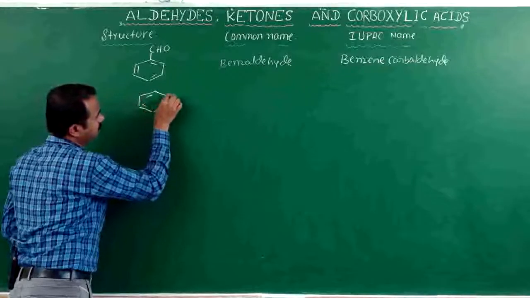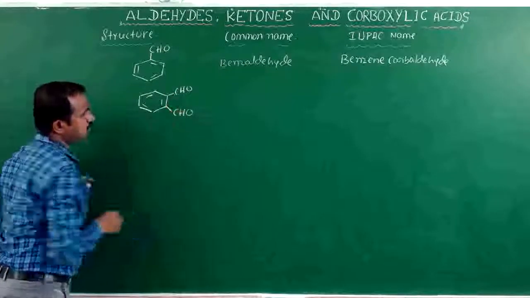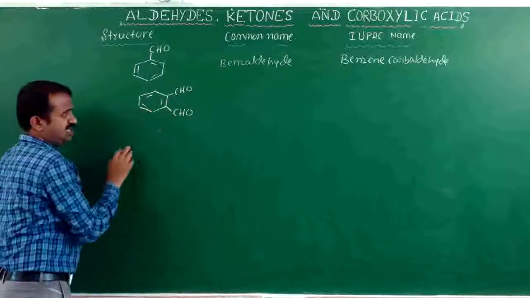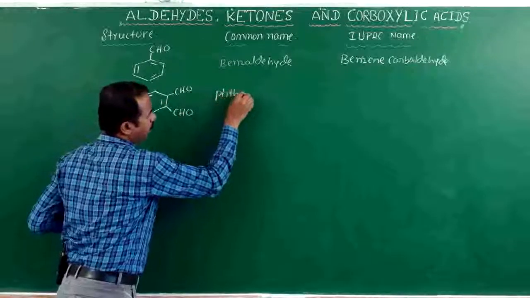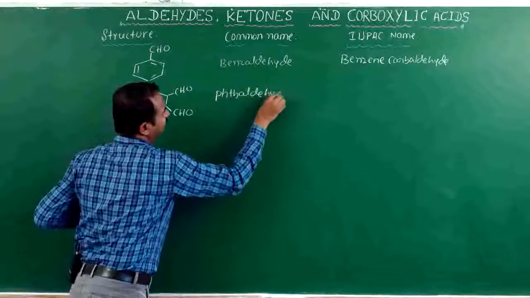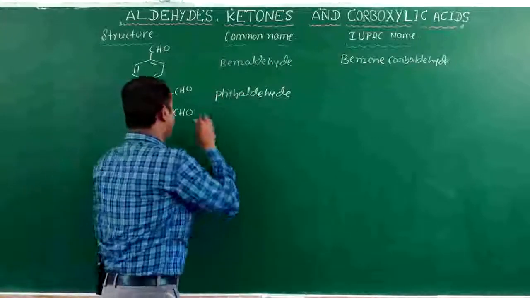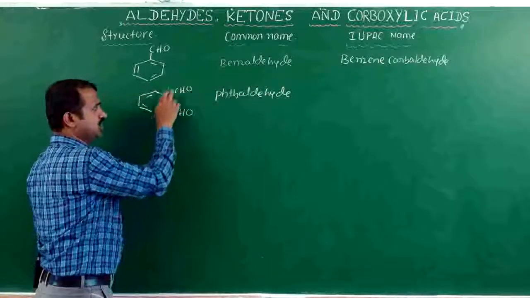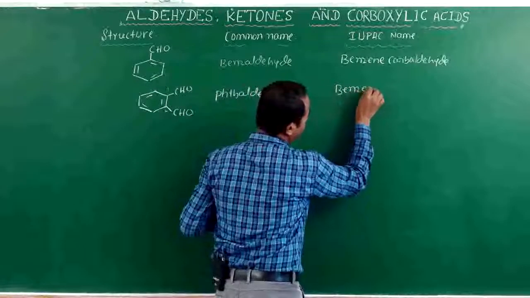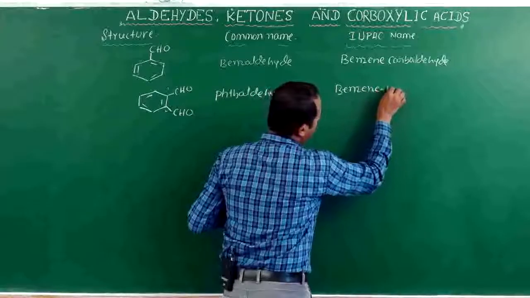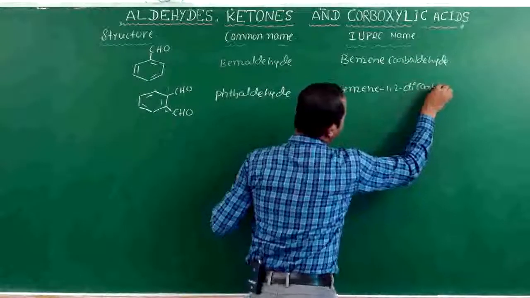In case CHO is attached to adjacent carbons, the common name is phthalaldehyde. IUPAC name: 1, 2 positions are aldehyde. Here also benzene 1, 2 dicarbaldehyde.